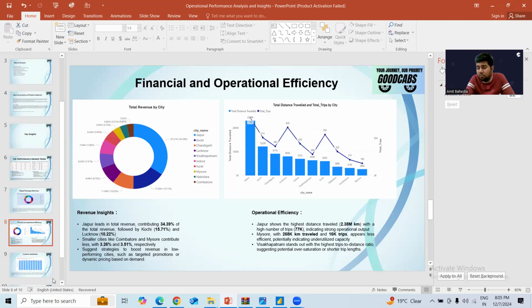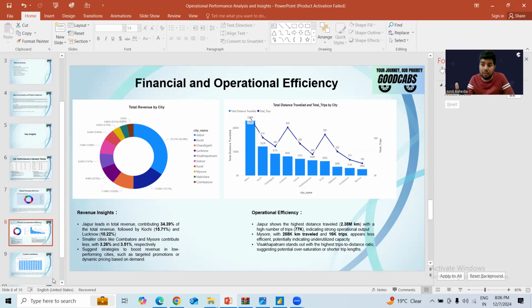Mysore, we can say, has 268 kilometers traveled, but the trips are only 16,000. So it appears less efficient, potentially indicating underutilized capacity. If you see the trips to distance ratio for Mysore, it's 16,000 trips for 268,000 kilometers of distance traveled, but it's not very efficient, because if the total number of trips is 16,000, then the distance traveled should be more.